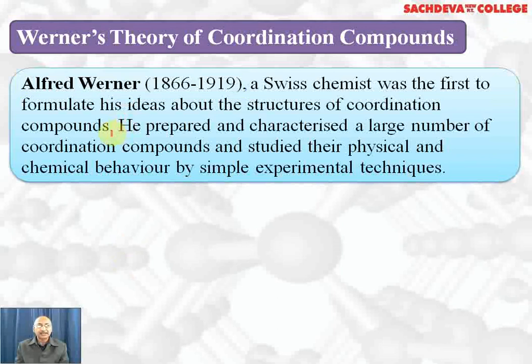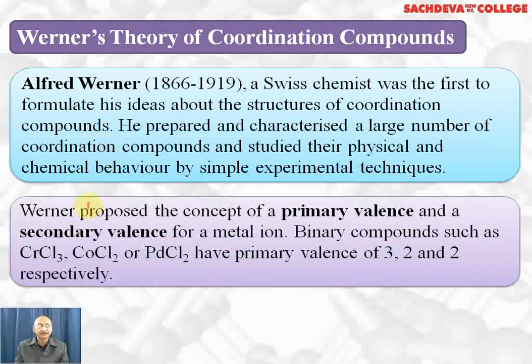Alfred Werner, a Swiss chemist, was first to formulate his ideas about the structure of coordination compounds. He prepared and characterized a large number of coordination complexes and studied their physical and chemical behavior by experimental techniques. One of the important points which Werner proposed is that every metal atom or ion has two types of valency. The first one is called primary valency and the second one is called secondary valency. Primary valency is same as oxidation state, whereas secondary valency is same as coordination number.